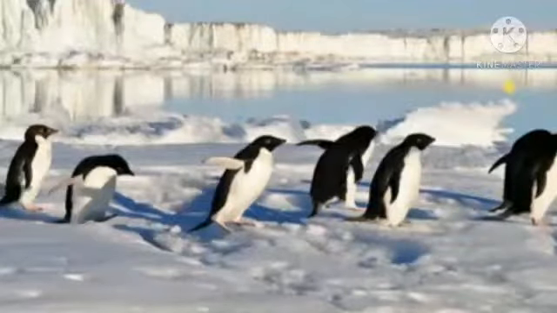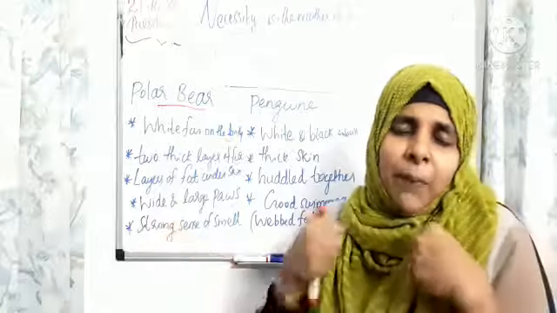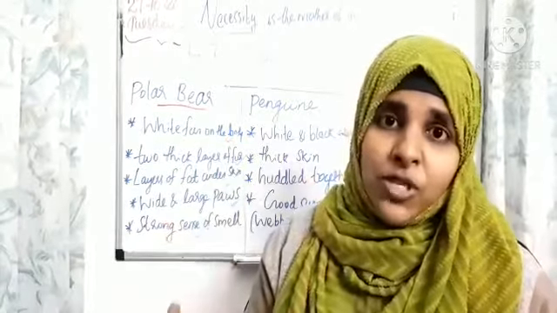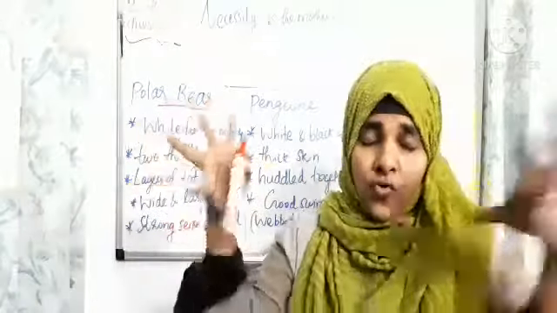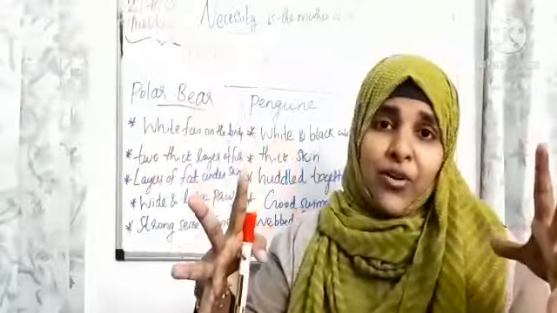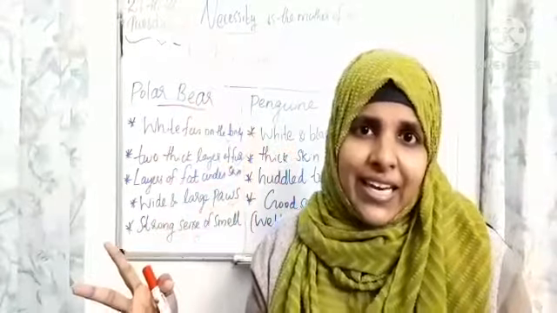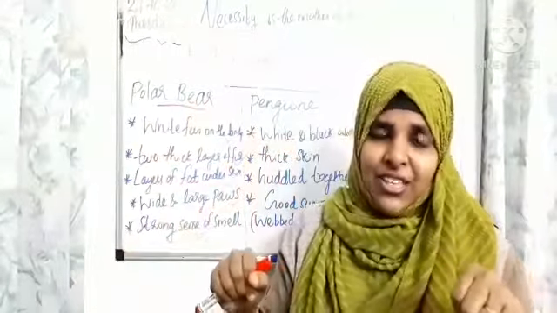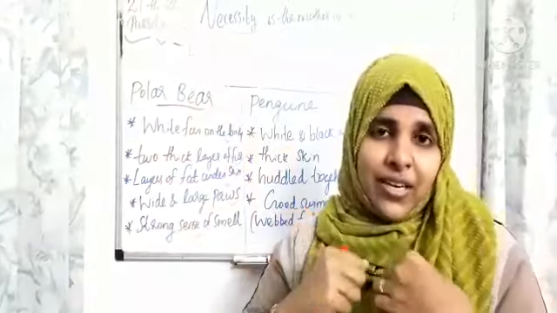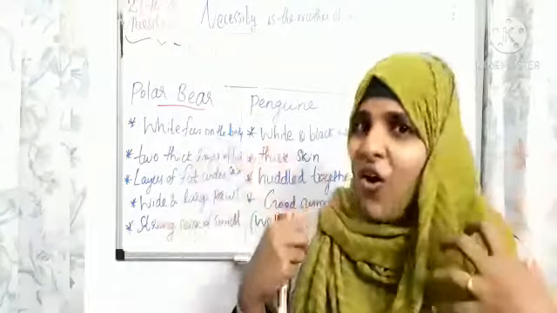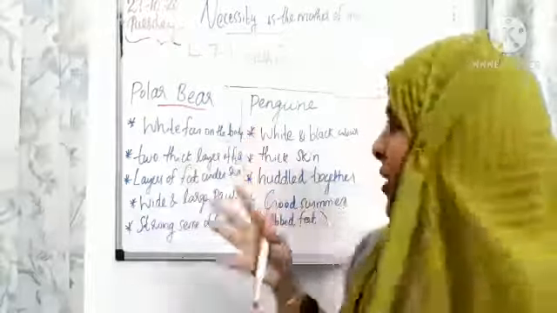Huddled means they move as a group, together. Why, children? To keep their body warm. Suppose when you are sitting in a hall full of people, you feel very hot. Like that, when they are huddled together, moving together, standing together, they feel warm. That is to keep their body warm.